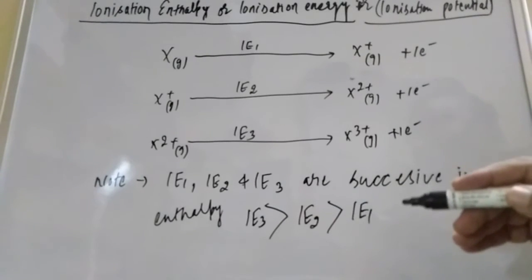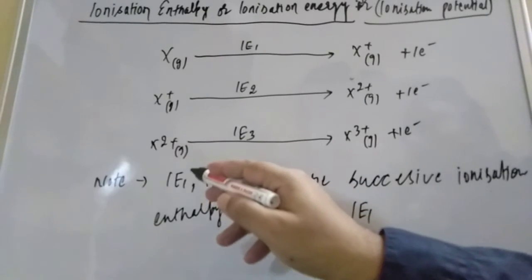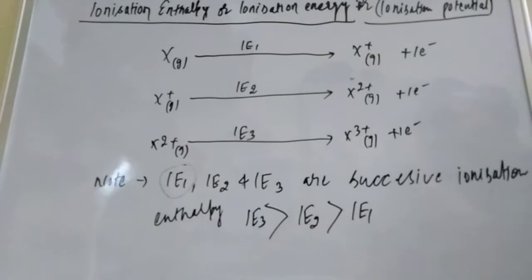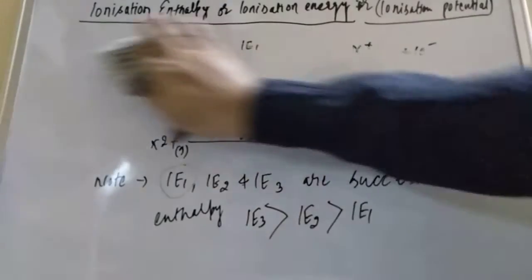Now student, what is IE1? IE1 is when you are removing the most loosely bound electron. Let us try to understand this. What is the meaning of first ionization enthalpy and second ionization enthalpy? First ionization enthalpy IE1 is when you are removing the first electron.